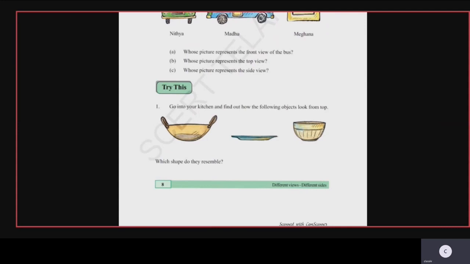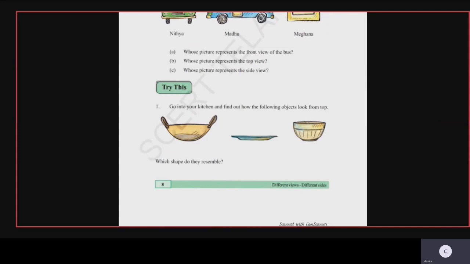So can you draw the top view of these? Yes? You can draw it, children. The top view of these also can be drawn. Just do it in your classwork. The frying pan's top view will show you only the circle part with the handle on it. The top view of the plate also will show you the circle part only.